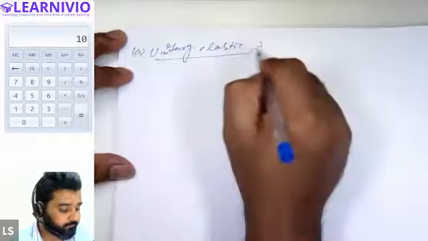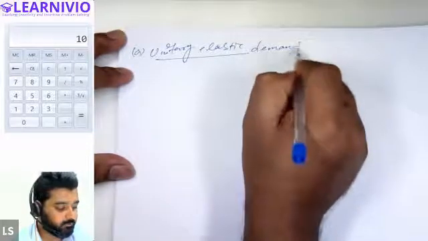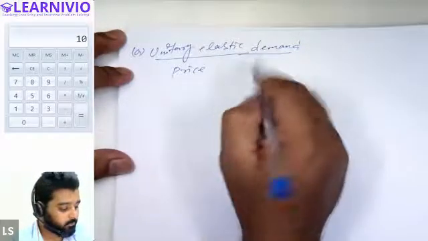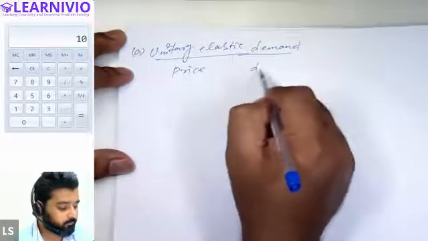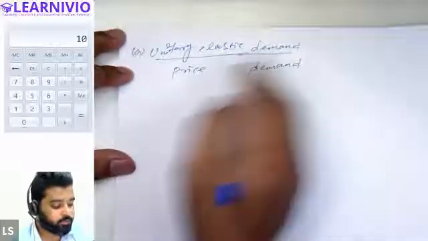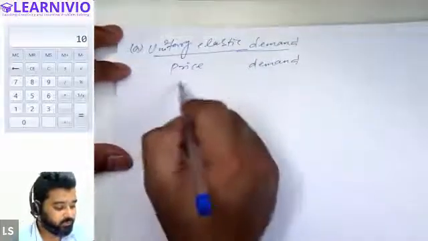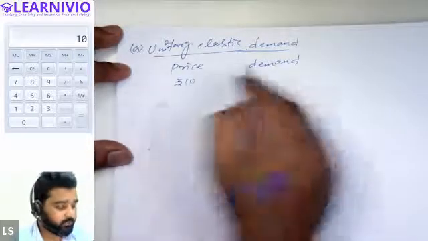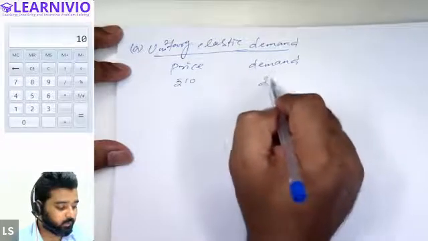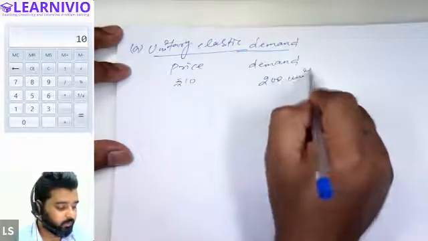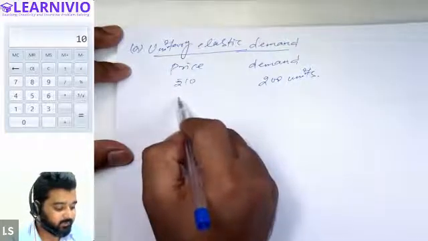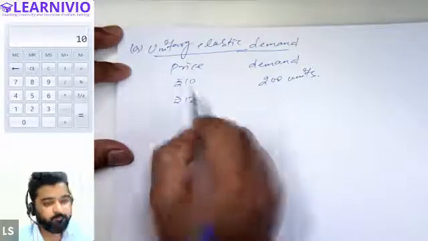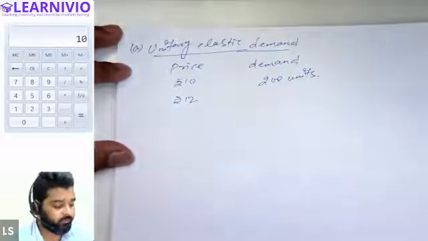In case of unitary elastic demand, what will happen? Demand will change in equal proportion as the price is changing. So let's say the price is rupees 10. Earlier it was 10, and at this price, demand was at 200 units. All right. Now what is happening? Let's say price increases by 20%. So price goes to 12. When price increases by 20%, it will be 12.